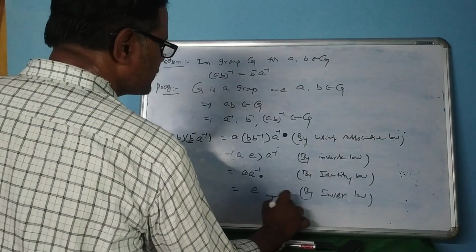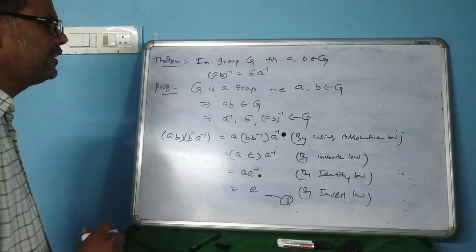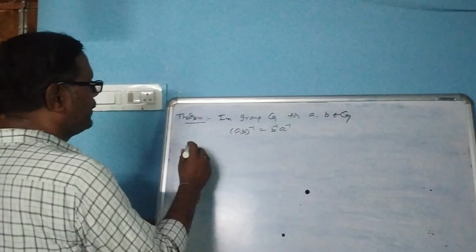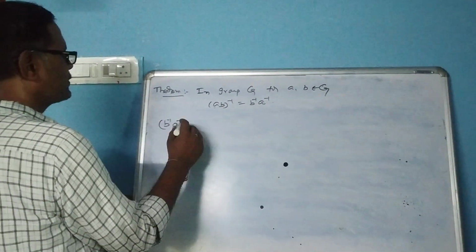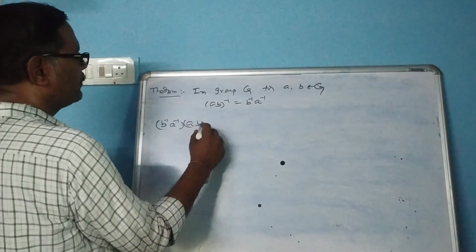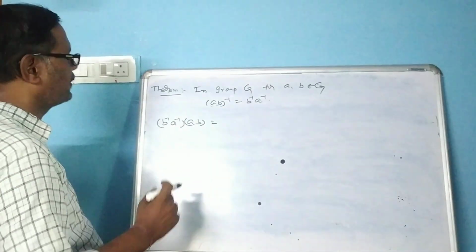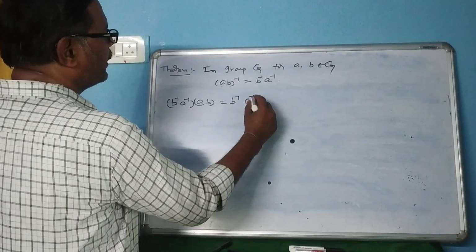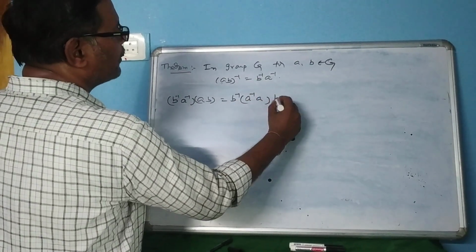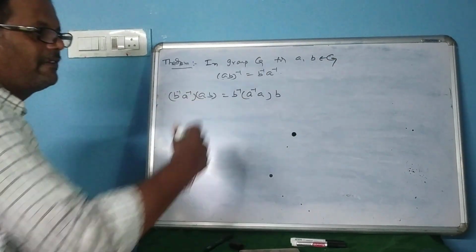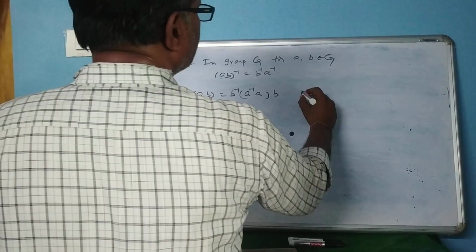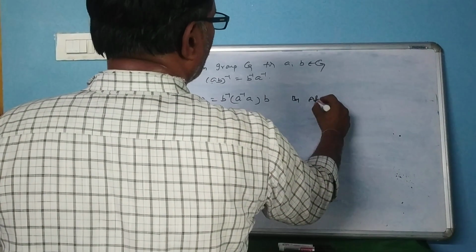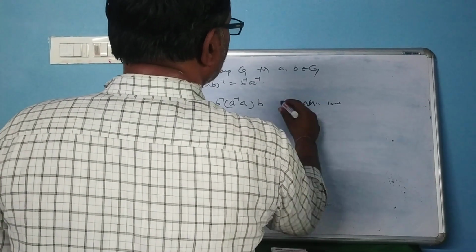Next, I want to examine (b inverse a inverse)(ab). This is b inverse into (a inverse a) into b, the same as in the previous case, by the associativity law.